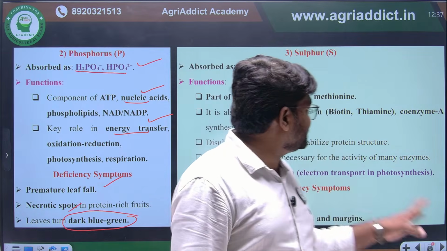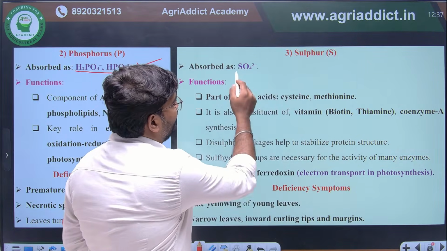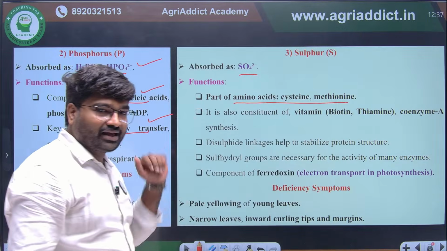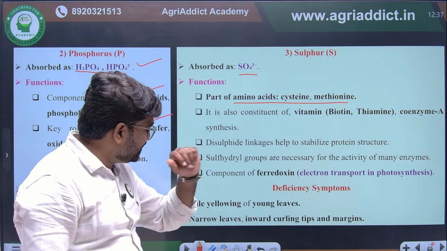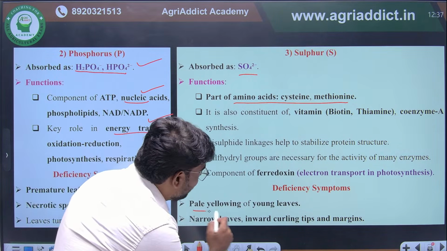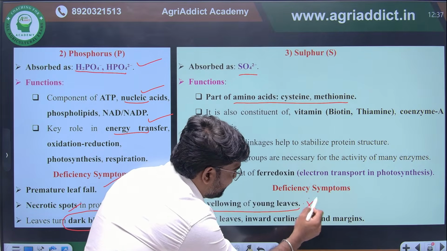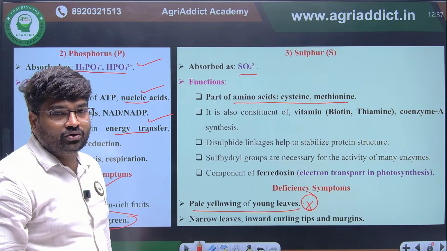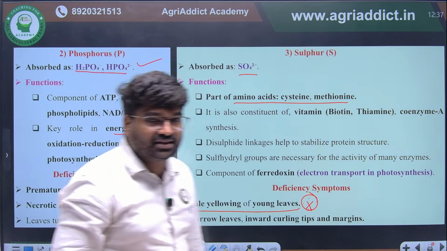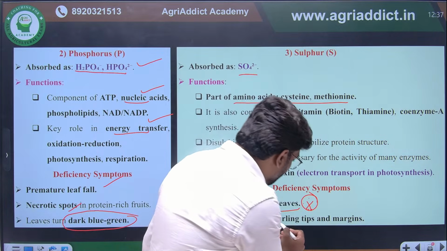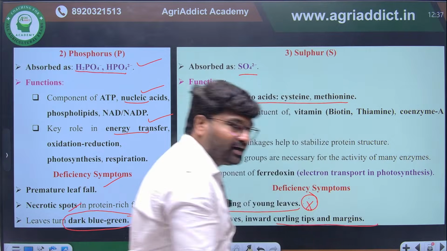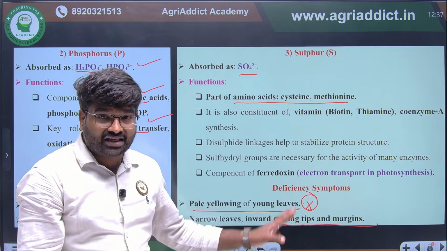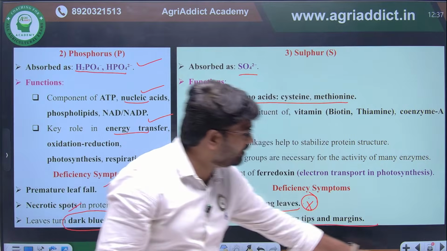If you see about sulfur, we already discussed, sulfate form it will uptake, and it is involved in cysteine and methionine biosynthesis. These are the key points. Then the deficiency symptom: pale yellowing of young leaves, this they will ask. Pale yellowing of young leaves will happen due to sulfur deficiency. This is another important point. And most important, inward curling of tips and margins will be there. These are the important points you have to remember for the exam.